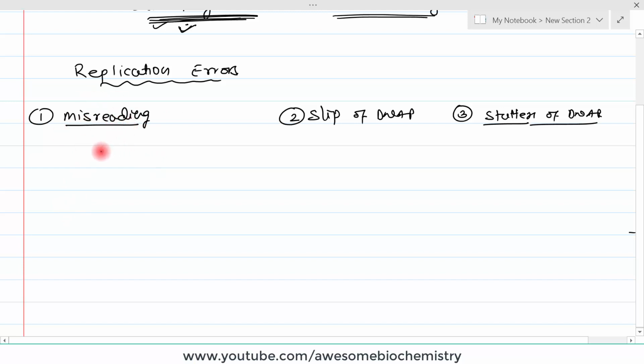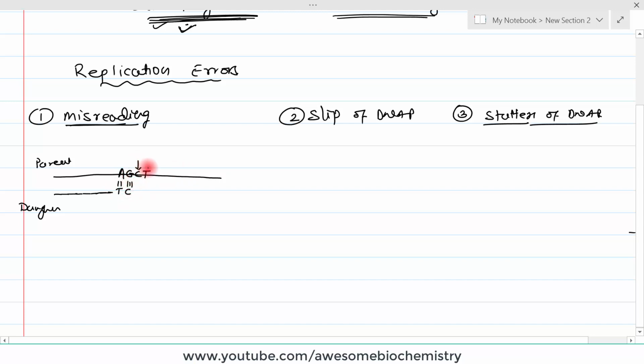Let's look into them one by one, what these words mean and how these mistakes are made. So I am drawing this parent strand, and suppose somewhere in between there is an AGCT sequence. Normally, whenever DNA polymerase tries to synthesize the daughter strand, it goes on adding one nucleotide at a time. So one by one nucleotides are added. Adenine, thymine is added. This is the correct base pair with 2 hydrogen bonds. And in front of G, a C is added with 3 hydrogen bonds.